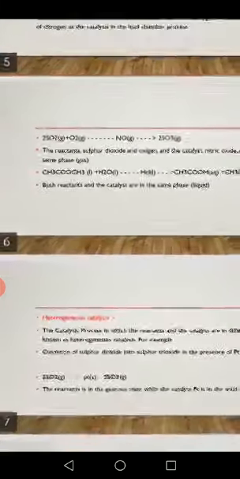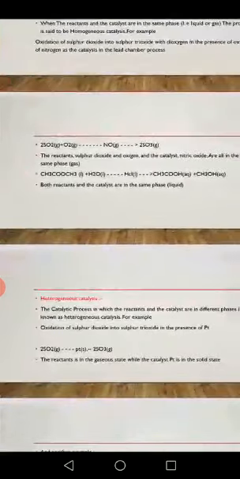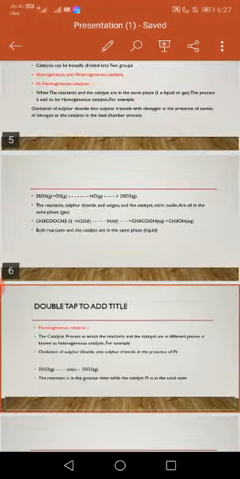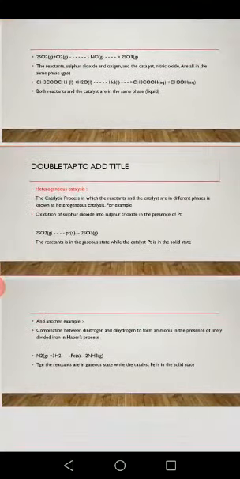Another example: methyl acetate reacted with H2O. Methyl acetate is in the liquid phase, H2O is in the liquid phase, and the HCl catalyst is also in the liquid phase. Both the reactants and the catalyst are in the same phase, so this is homogeneous catalysis.